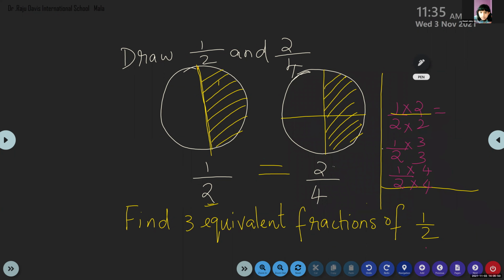So 1 into 2, 2. 2 2s are 4. So 2 by 4 is 1 equivalent fraction. Again, what do you have to do? 1 into 3, 3. 3 2s are 6. 3 by 6. And 1 by 2, 4 by 8. Now, children, you can represent them in the same picture here.